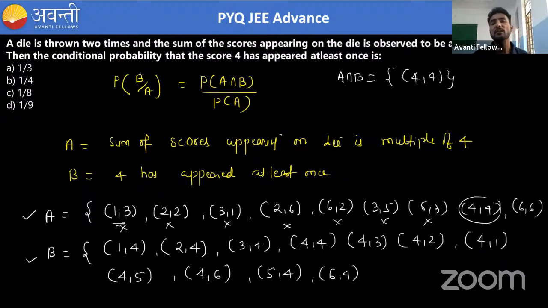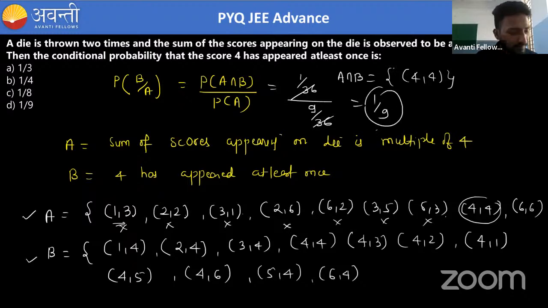So we need to check the probability P(B given A), where A is the condition. In A intersection B, how many possibilities are there? There is 1. So I will write 1 divided by 36. The probability of A intersection B will be 1 by 36. And the probability of A: how many elements are there in A? 1, 2, 3, 4, 5, 6, 7, 8, and 9 elements. So it will be 9 by 36. So 36 will be cancelled, and your answer will be 1 by 9.